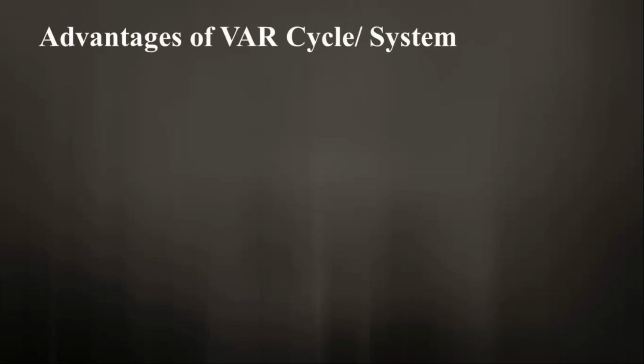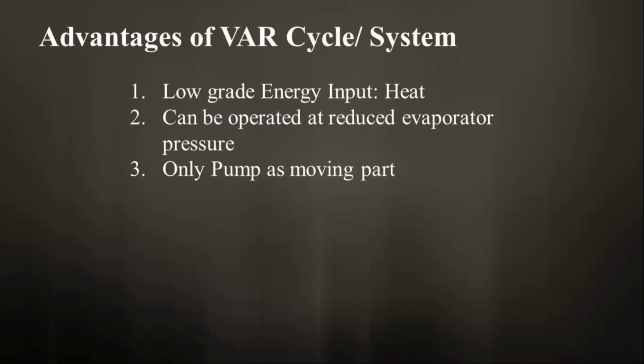Advantages of the vapor absorption refrigeration cycle. First, VAR systems work on heat input which is low grade energy, for example steam or exhaust gas, whereas vapor compression refrigeration uses electrical or mechanical energy, which is high grade energy and expensive. Second, the VAR system can be operated at reduced evaporator pressure without much loss of capacity, whereas such flexibility in VCR is not efficient to get, or in other words, VCR has poor performance at partial loads.